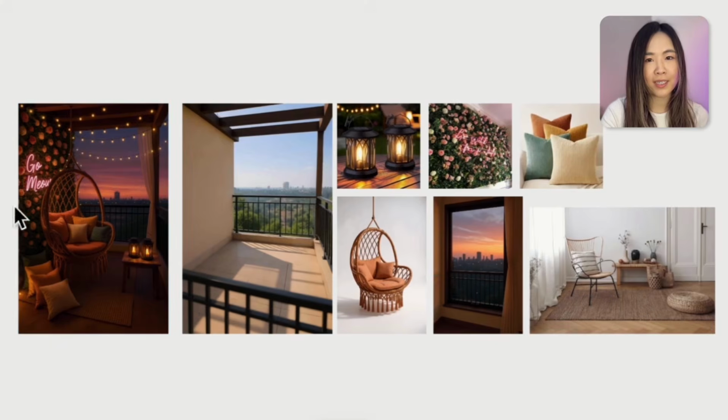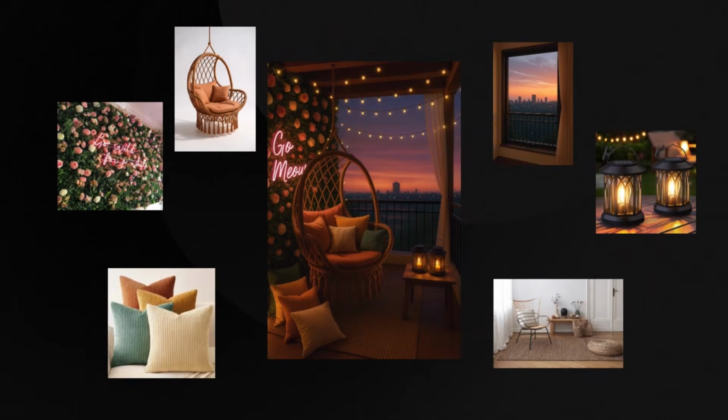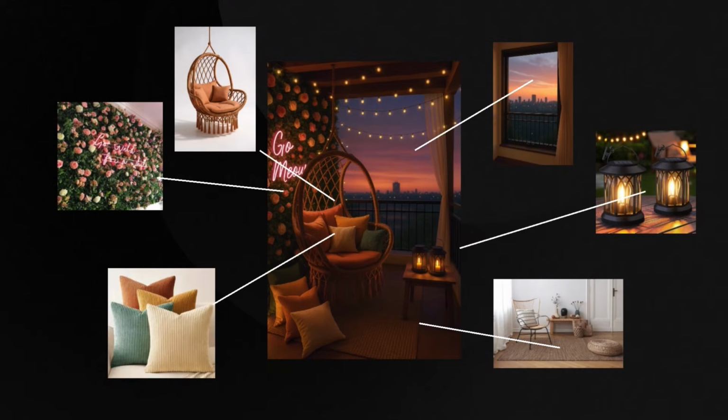The only small thing I'd point out is that the text on the wall says go meow instead of meow meow. But this is actually an easy fix with the same process. This is how you can create quality designs from just visual references without endless prompt writing or detailed descriptions. This is what design looks like when AI truly understands your vision and can interact with you along the process.